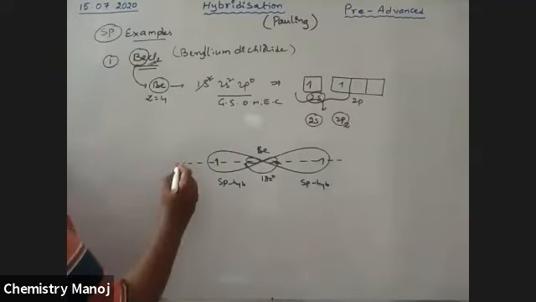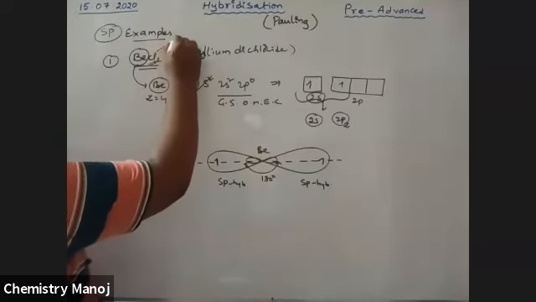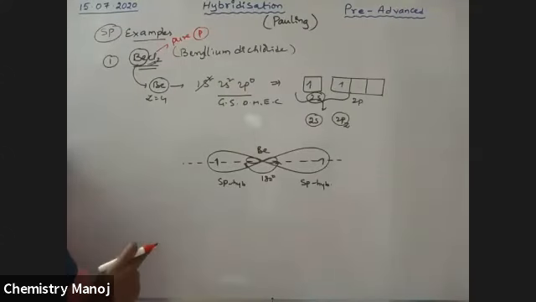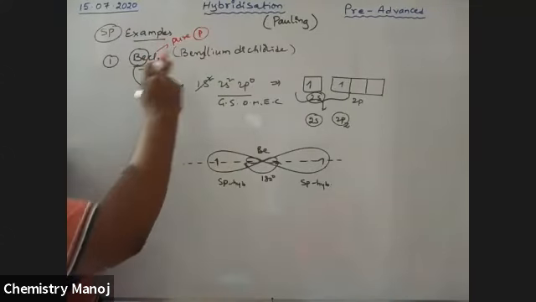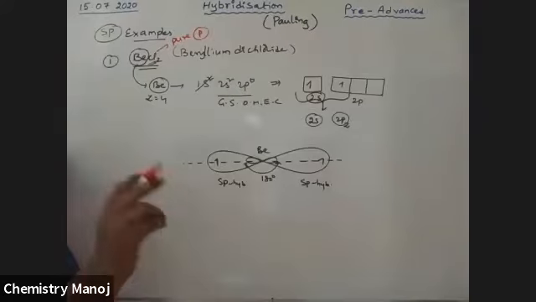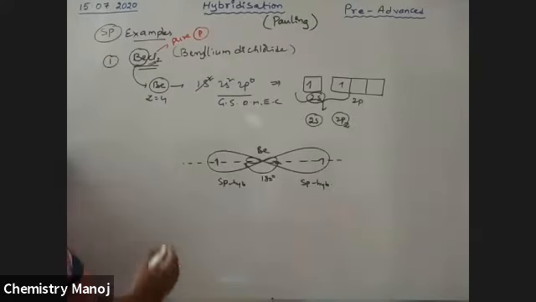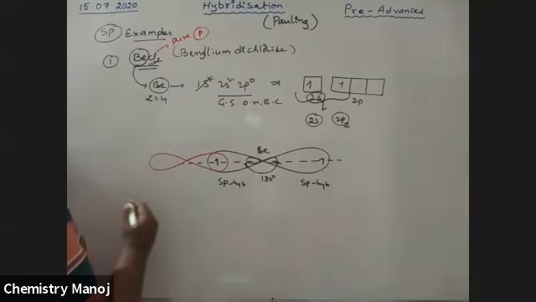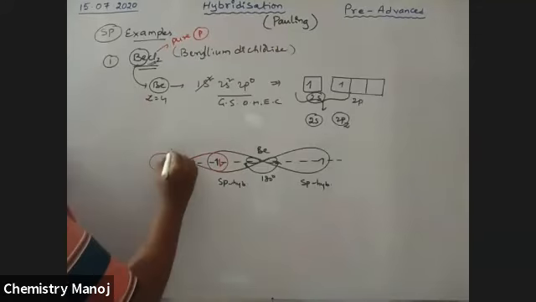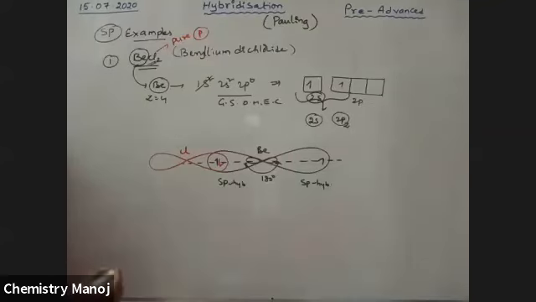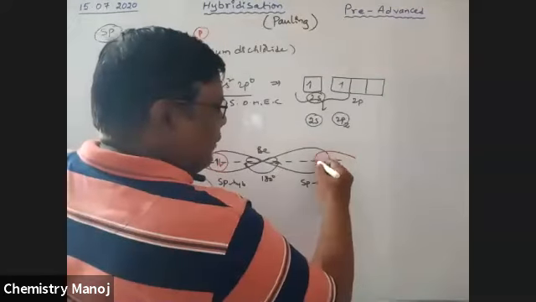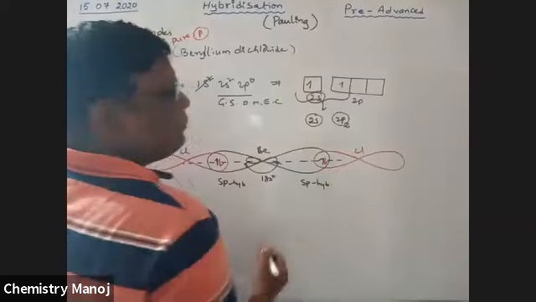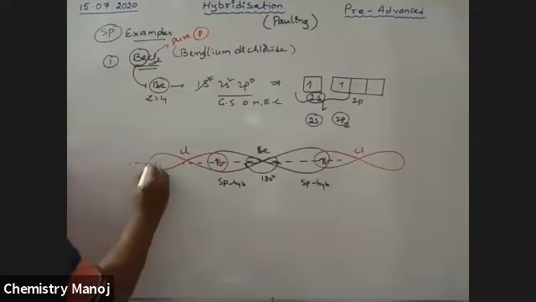On the chlorine side, pure p orbitals are involved, and because chlorine is not the central atom, hybridization does not participate. So here no hybridization is there. Pure p orbitals are involved in mixing. See here, this is a pure p orbital having its unpaired electron, from the chlorine side. This is another pure p orbital, also from chlorine. So now the bond is here.